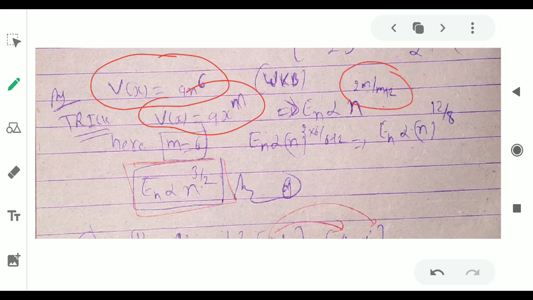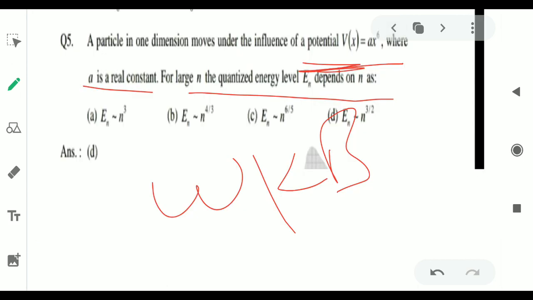Now here we have m equals 6. Okay, m equals 6. Put the value of 6 here and here. After putting the value, we will find the value of 3 by 2. That means our answer will be 3 by 2. Option D will be correct.